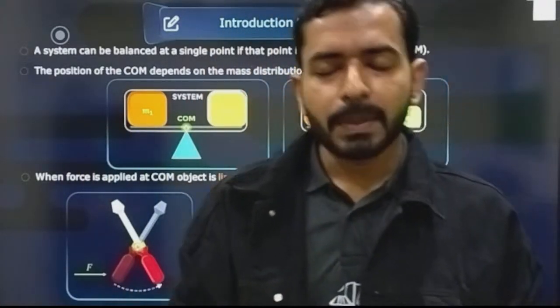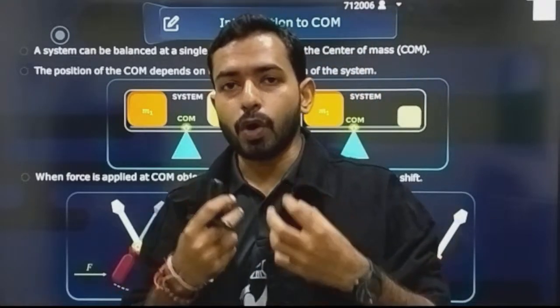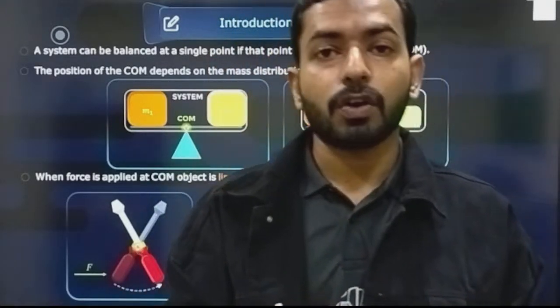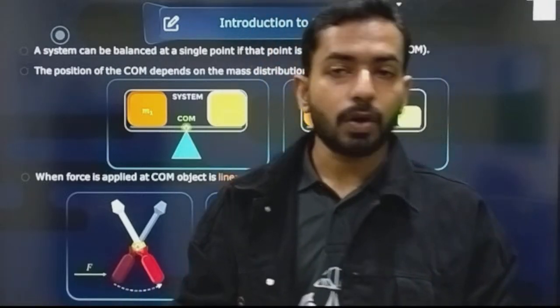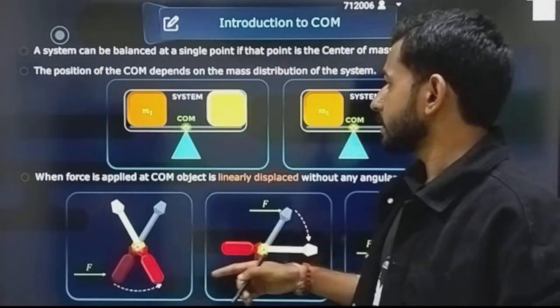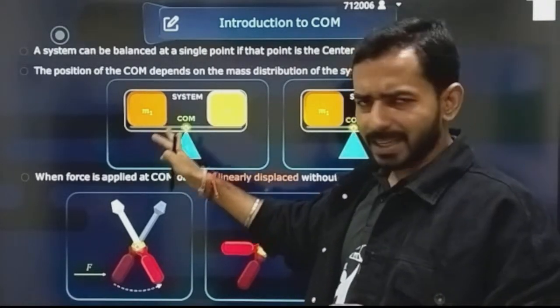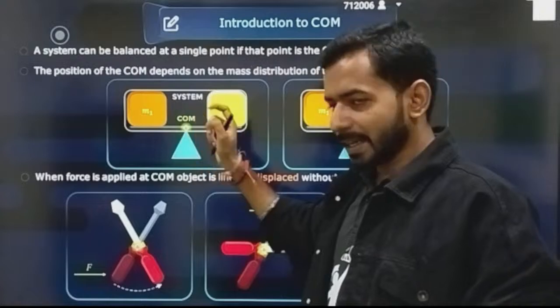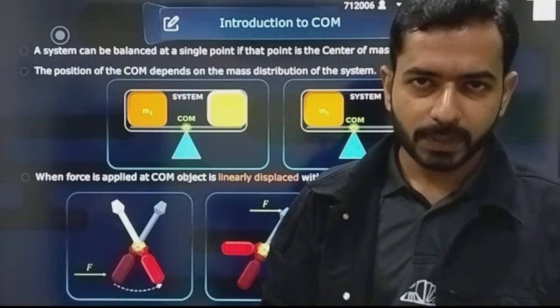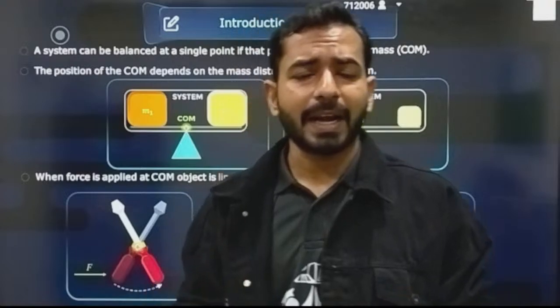So what is the center of mass? It is basically an imaginary point where you can assume that all the masses are concentrated. For example, see here, this is m1, this is m2, two identical masses, so the center of mass will lie exactly midway between them, correct? Why does it lie exactly midway? Because both the masses were identical.